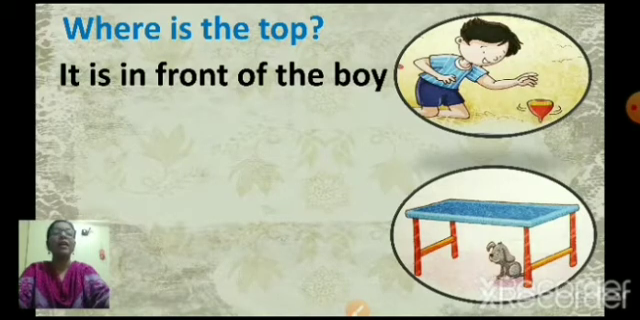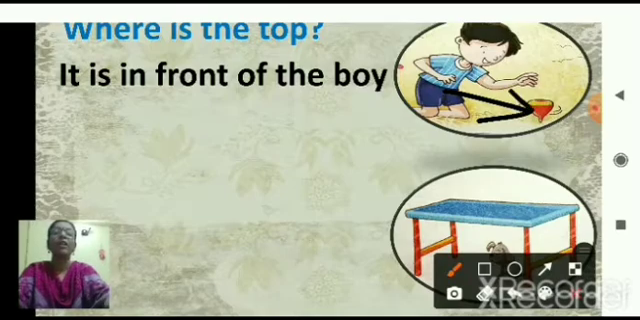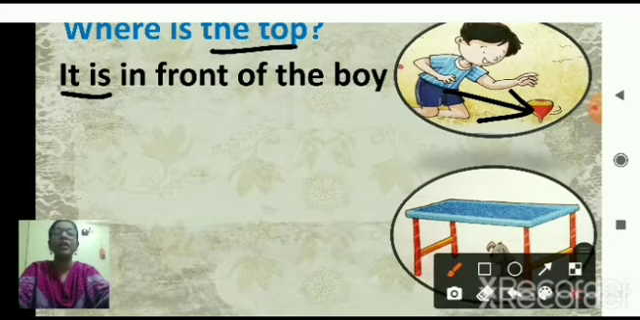Now here, where is the position of the top? The top is in front of the boy, right? So, where is the top? It is in front of the boy. Children, instead of saying the top, beginning the answer, the top is in front of the boy, we are using it is. Where is the top? It is in front of the boy.